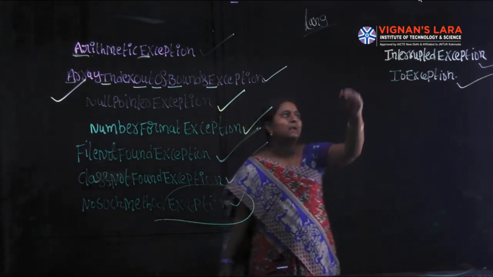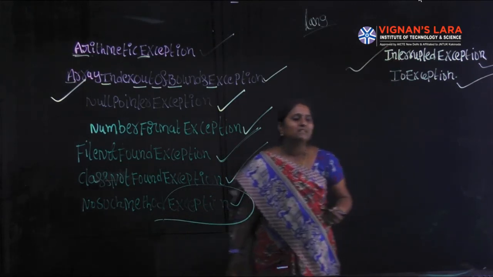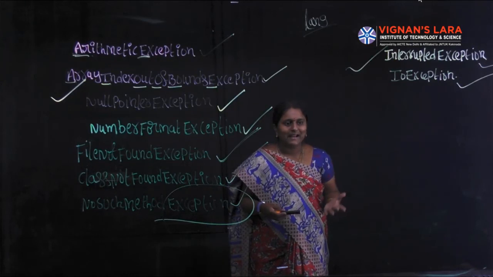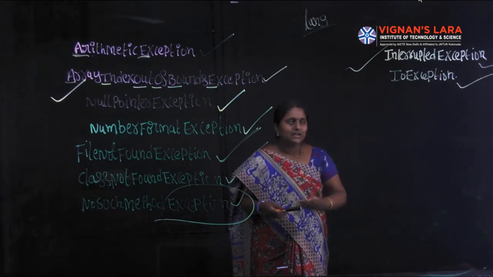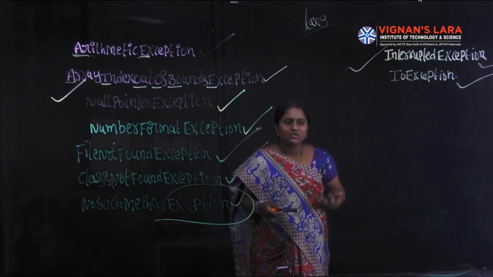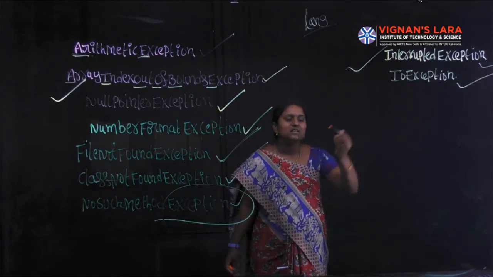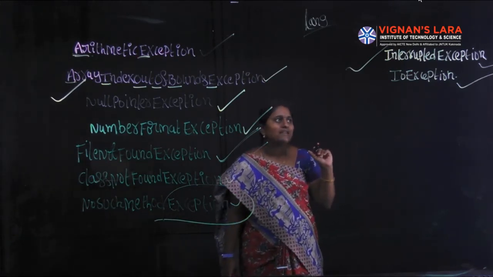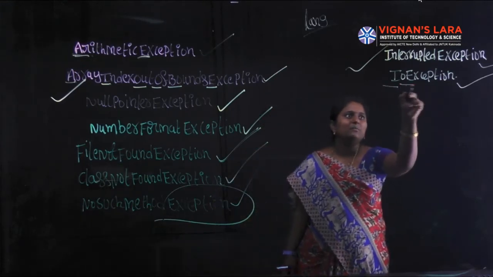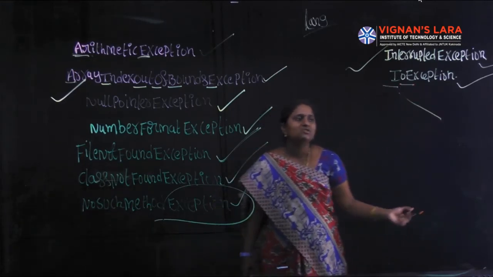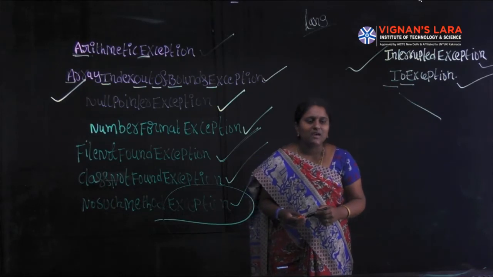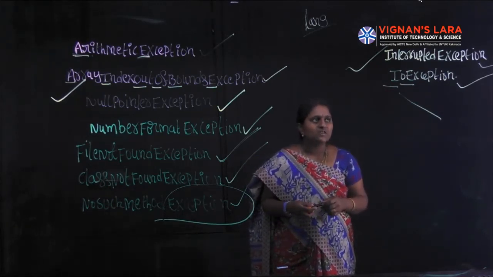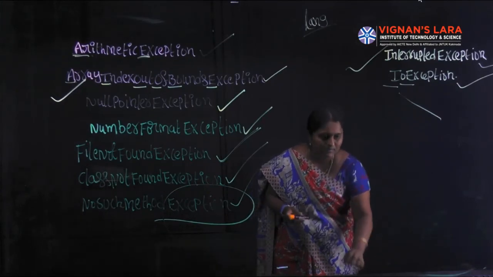After that, interrupted exception. Suppose one thread needs to control another thread, so one thread uses another thread's resources. In that situation, from the thread's point of view, it leads to an interrupted exception. Next one, IO exception. IO exception means general input and output failures. In such situations, IO exception occurs.